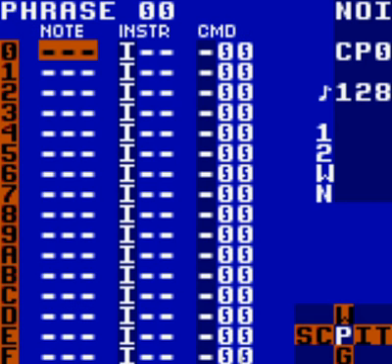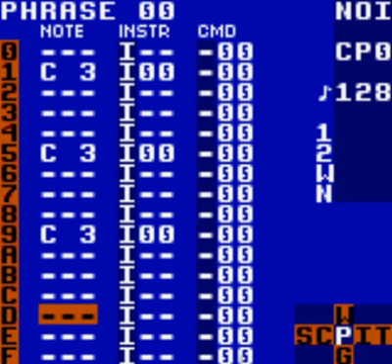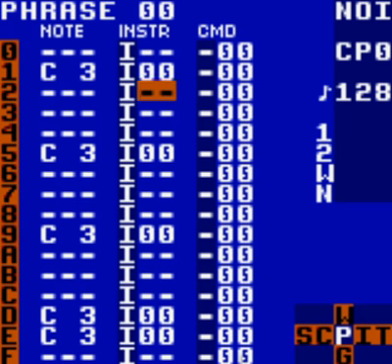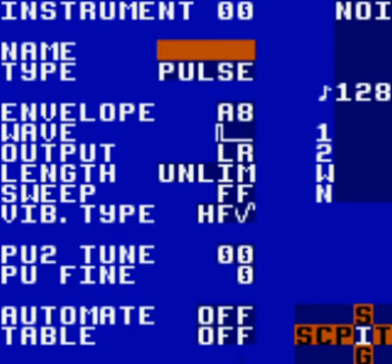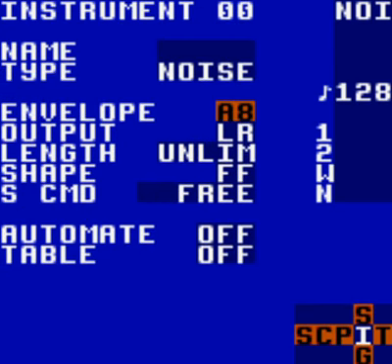We're just going to add, I don't know, 1, 5, 9, and D and E. So we're going to make this a noise instrument.